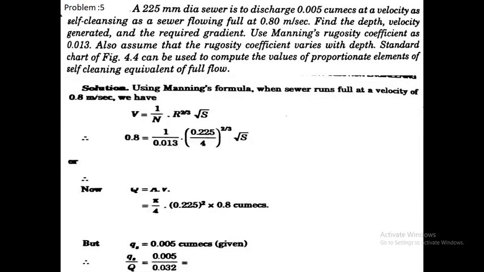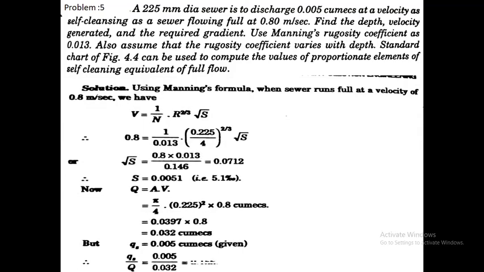Next question. A 225 millimeter diameter sewer is to discharge 0.005 cumec at a velocity as self-cleansing as a sewer flowing full at 0.8 meter per second. Find the depth, the velocity generated and the required gradient. Use Manning's rugosity coefficient as 0.013. Also assume that the rugosity coefficient varies with depth. A standard chart, figure 4.4, can be used to compute the values of proportionate elements of self-cleansing equivalent of full flow.